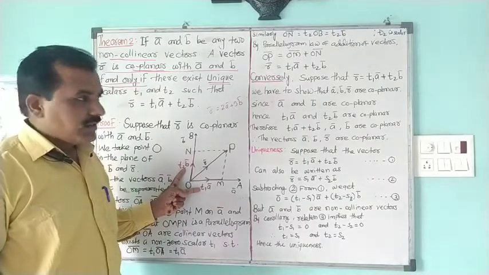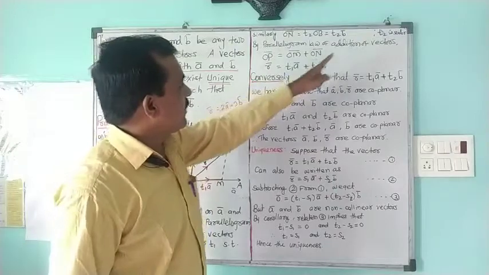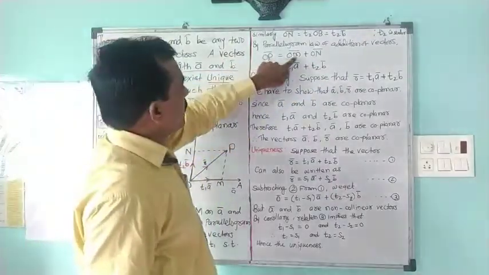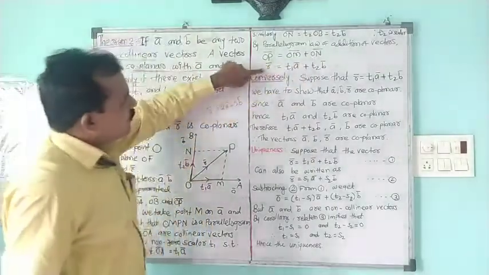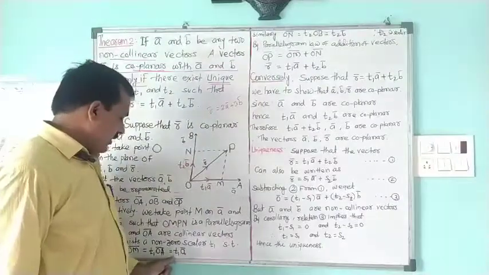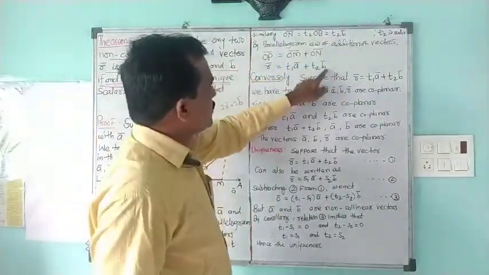The parallelogram law gives us OP bar is equal to OM bar plus ON bar. So OP bar we are considering as R bar, OM bar is T1 A bar, and ON bar is T2 B bar.